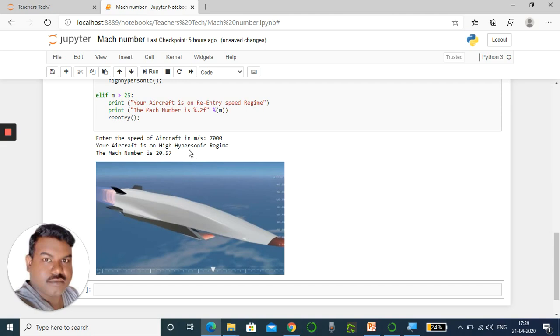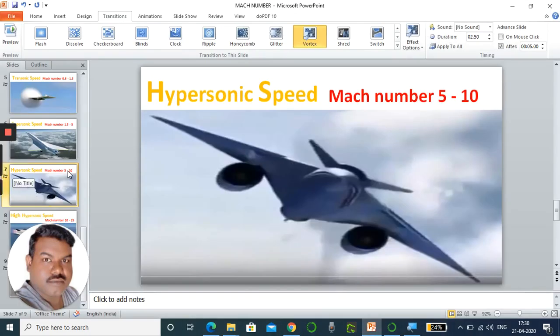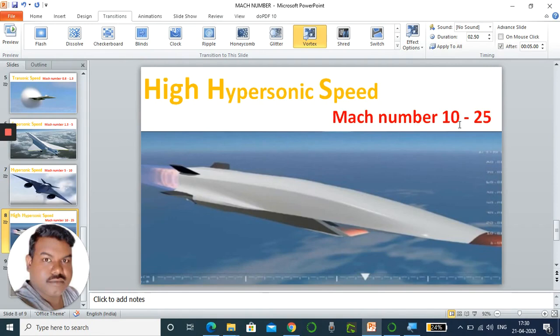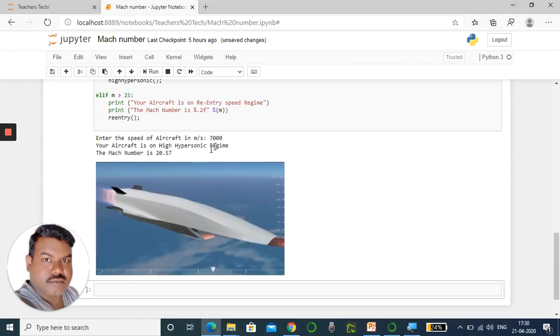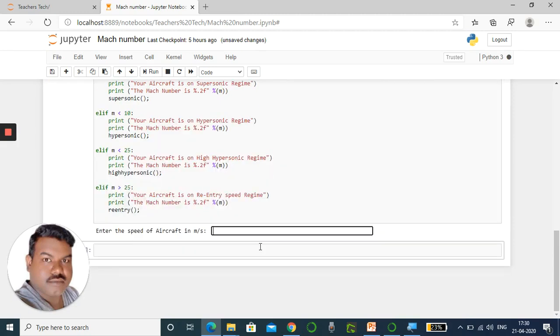If I increase the speed, now it is saying the Mach number is 20.57 and it is in high hypersonic. Hypersonic is 5 to 10. High hypersonic is 10 to 25. The Mach number value should be 10 to 25. So here we are getting 20.57, so it is in the high hypersonic region. Still we can increase the speed.